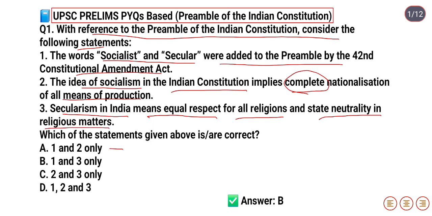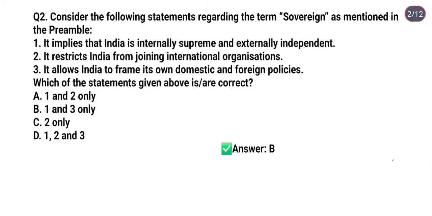Option A is 1 and 2 only, option B is 1 and 3 only, option C is 2 and 3 only, option D is 1, 2 and 3. So the correct answer is option B. It means statements first and third both are correct. So the next question is: consider the following statements regarding the term sovereign as mentioned in the preamble.